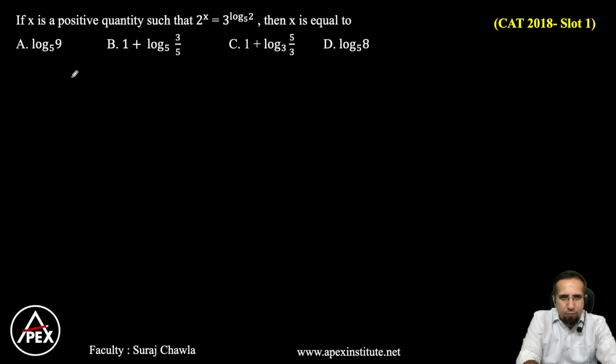If I apply log on both the sides, I get log 2 to the power x, which is equal to log 3 to the power log 2 base 5.